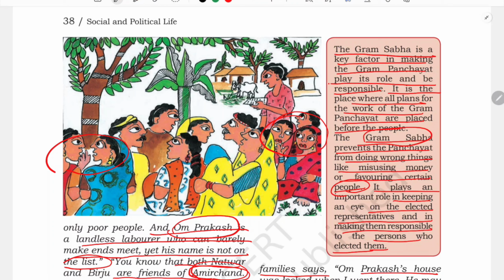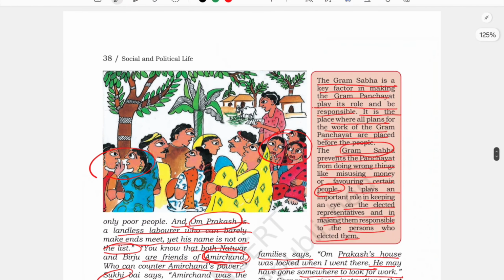And so it plays an important role, and they keep an eye on the elected representatives, their ward members, to make sure they do not misuse their power for money, so that fair things happen in the village and for the development of the village. So this was one example about the Gram Sabha, which was held in Hardas village. Now let us see in more detail about this Gram Panchayat.